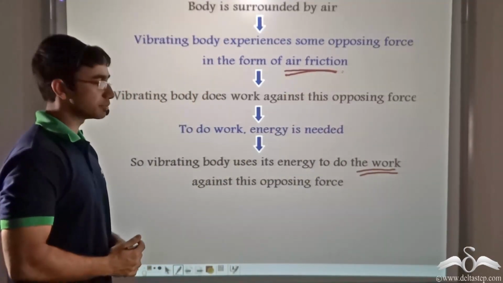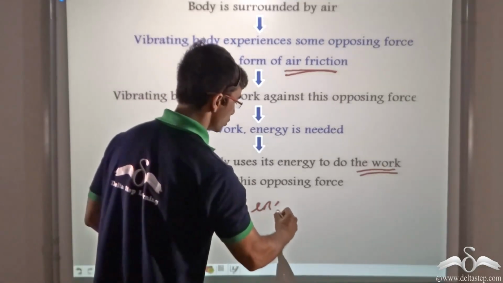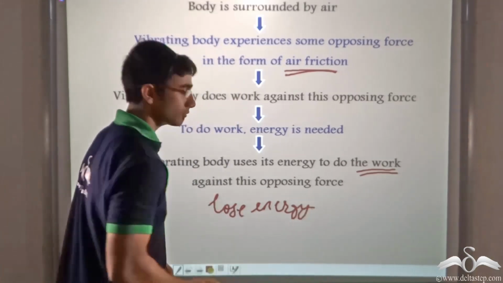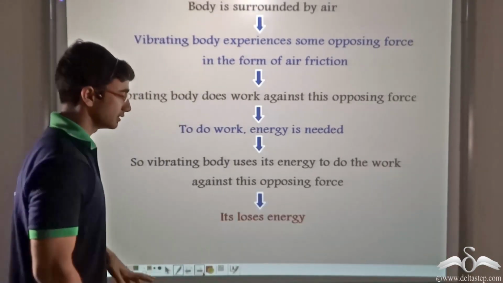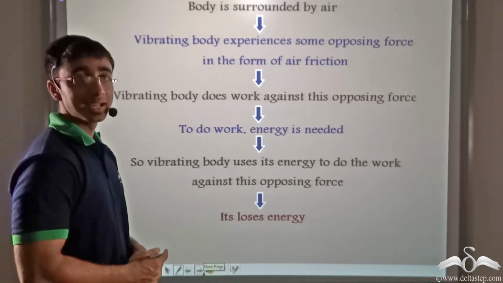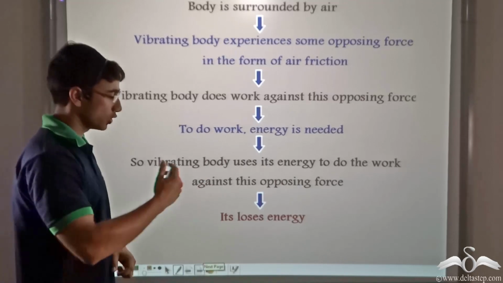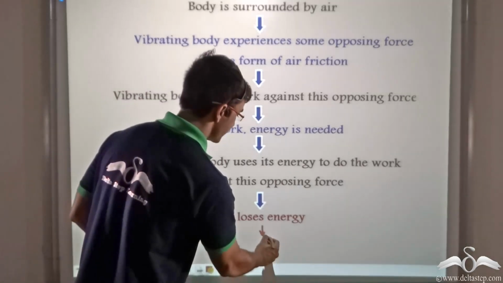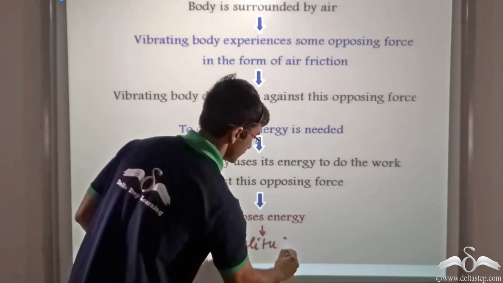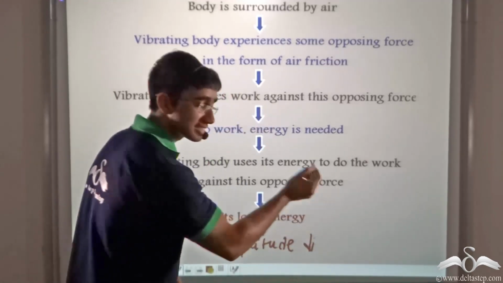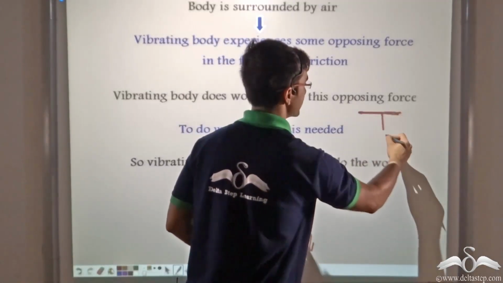So as a result, what happens? The swing will lose its energy because there is no continuous supply of energy to the swing. Thus, the swing loses energy. And it is due to this reason that it gradually comes to a halt. Or in other words, its amplitude decreases gradually. So over here, when we consider the swing